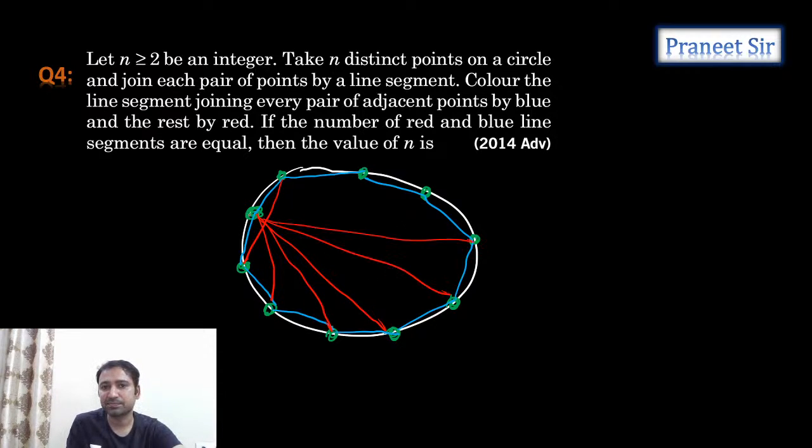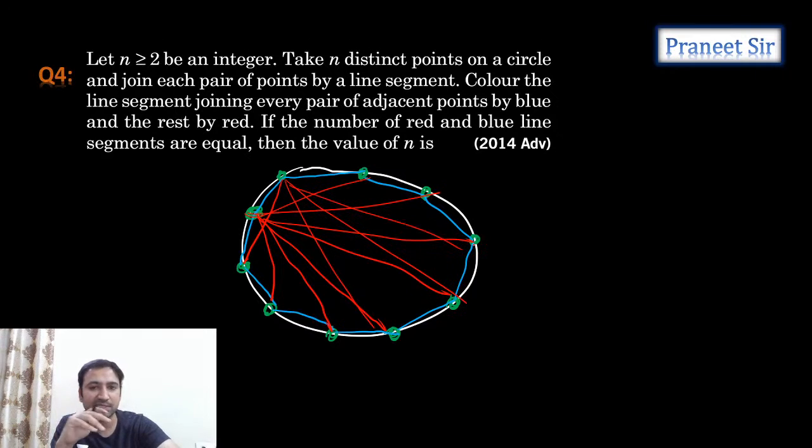Like this. There are so many lines here. You don't need to draw all this. Just for your understanding, I am drawing the lines. Clear? So what he is saying is all these red color lines are nothing but diagonals. Red is equal to diagonals, guys.